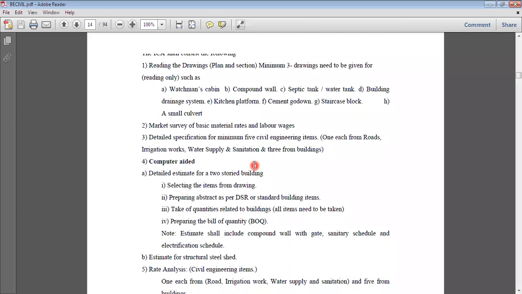I have separated all the notes, PPTs, MCQs, university question papers, chapter wise notes, some additional notes, SSR, everything, so that it will be easy for you to understand. And there is one folder called Excel sheets. Please go through that particular folder. You will find all the sample Excel sheets which we have prepared previously. You just have to put in your values of L, B, D and you will get the quantity. I have set up the formulas also in that.